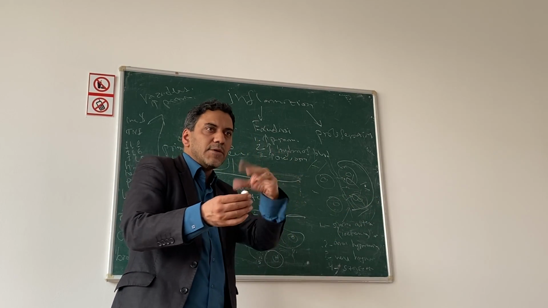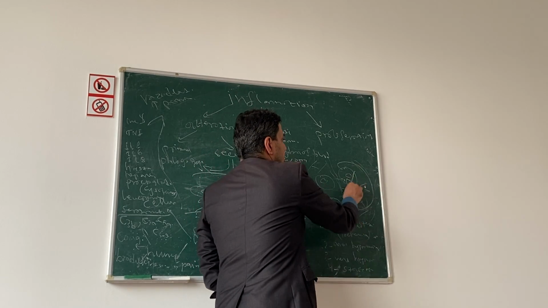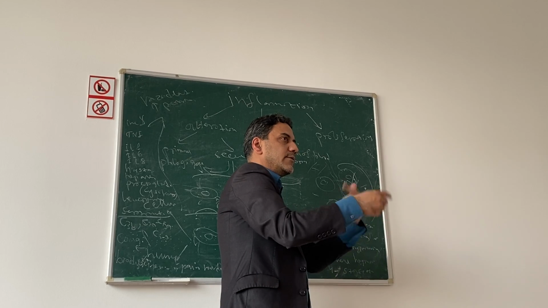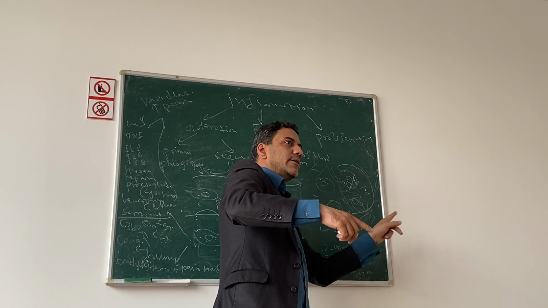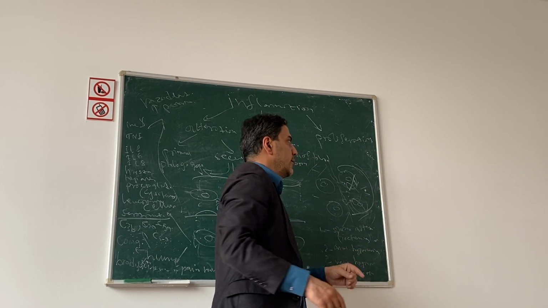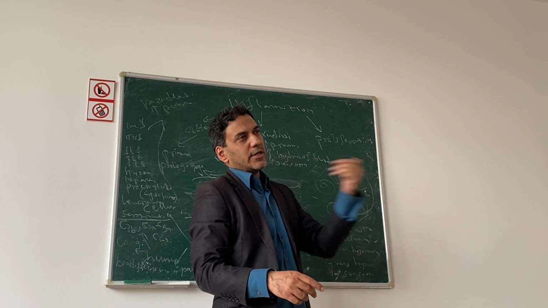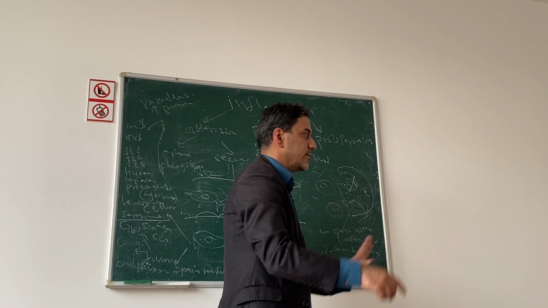How? If these cells have some parts left, these parts can divide into new cells, but it depends on whether the cell can divide or not. If it cannot divide, we need stem cells to immigrate here, and then they will divide.